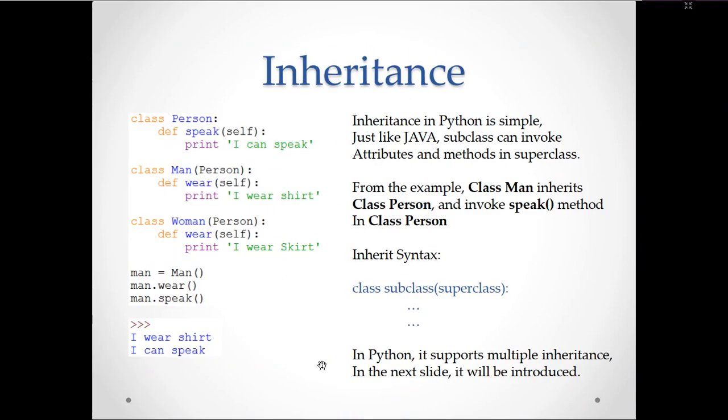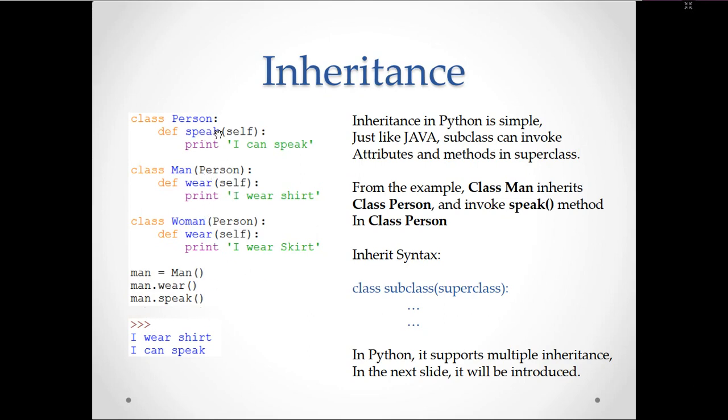Inheritance in Python programming: class Person, define speak, and class Man, which gets the property from Person. Define wear, print I wear shirt. Class Woman, again extending the Person class, I wear skirt. So man is equal to Man, man dot wear, man dot speak. That means Man is getting the property wear, and also Man is getting the property speak.